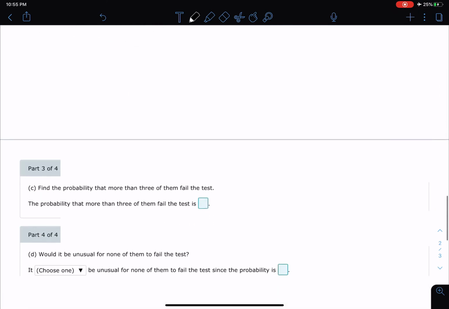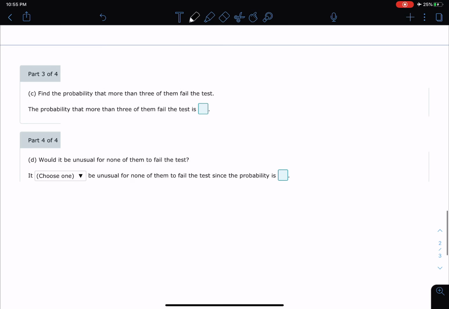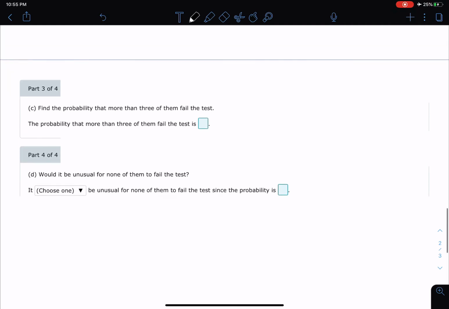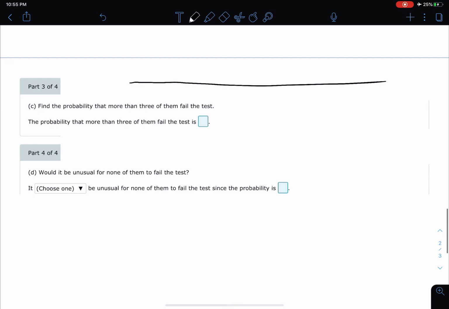Okay, let's move on. And here we are. It says, find the probability that more than 3 of them are going to fail. Now this is sounding really bad. Let's make a little visual model of what's happening here. You've got 0, 1, 2, 3, 4, 5, 6, 7, 8, 9, 10, 11, 12, 13.